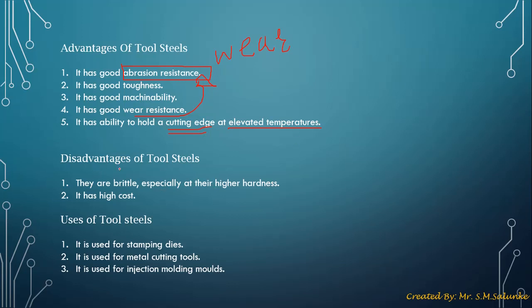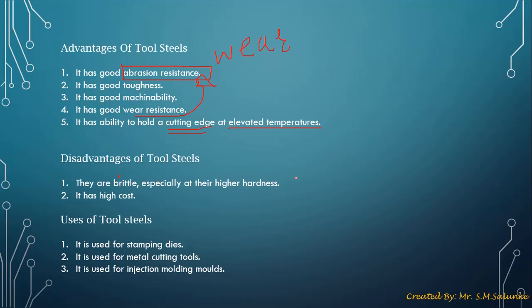Next, what are the disadvantages of tool steel. First, they are brittle, especially at a higher hardness. That means if the hardness is more, that is its resistance to wear, scratches and abrasion is more, then it becomes brittle.